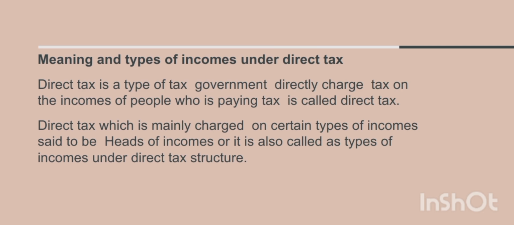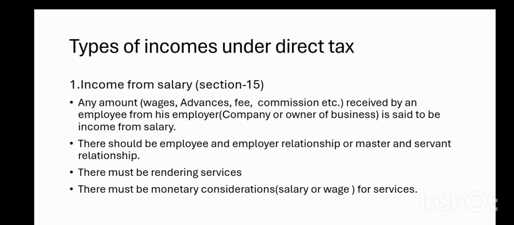So we have to know what types of incomes are assessed or taxed under direct tax. There are mainly five heads of income. The first head of income is income from salary. We have to know what salary is first. Salary is the amount which an employee receives from his employer.